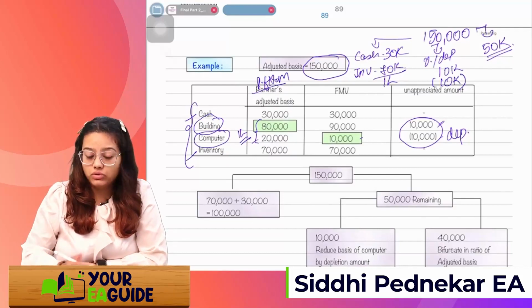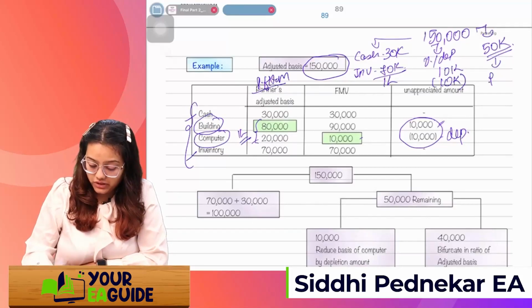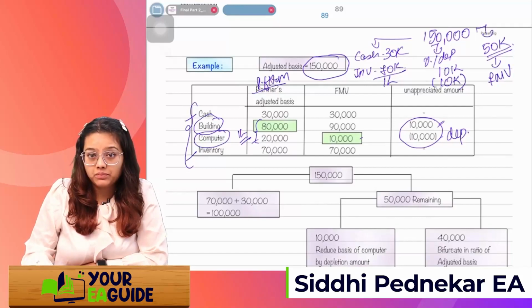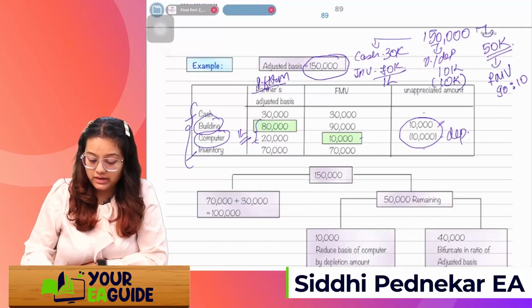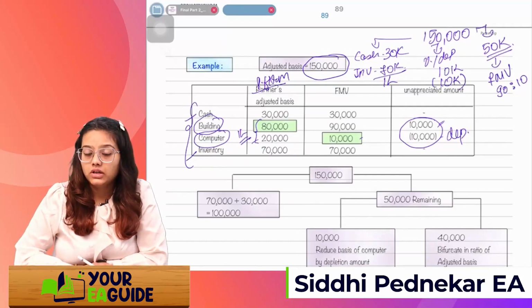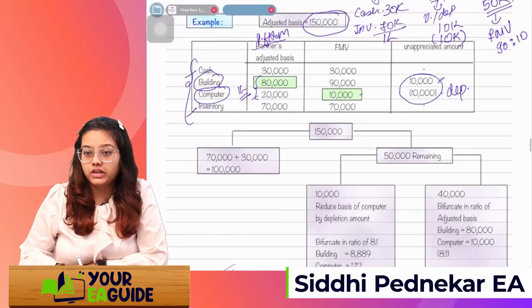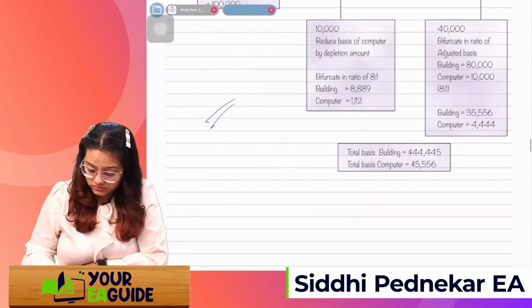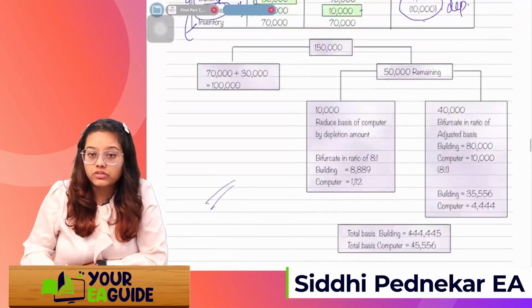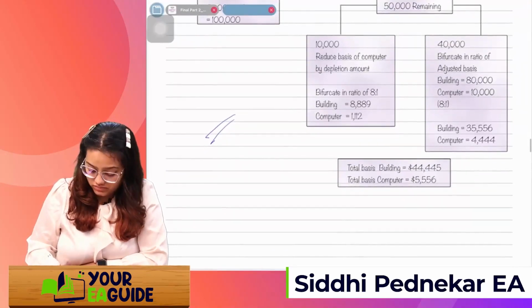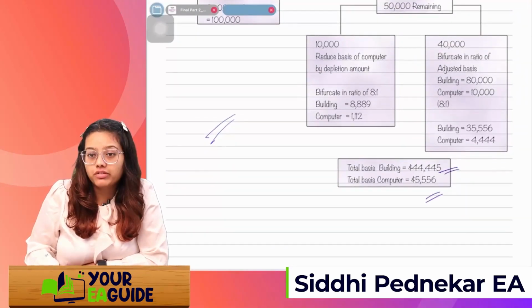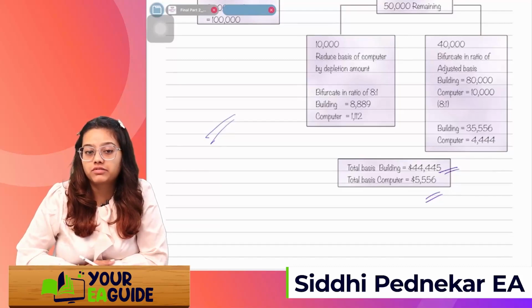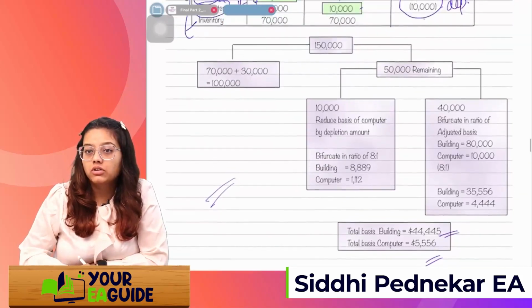So we'll directly distribute in the ratio of FMV of the building and the computer, that is 9:1. If we distribute the 50k in the ratio of 9:1, we'll have 44,445 and 5,556. Okay, got it?